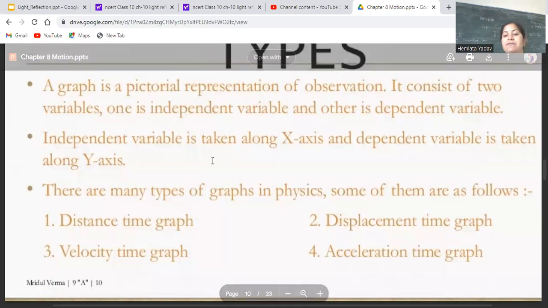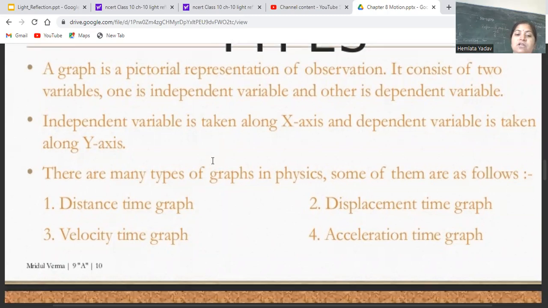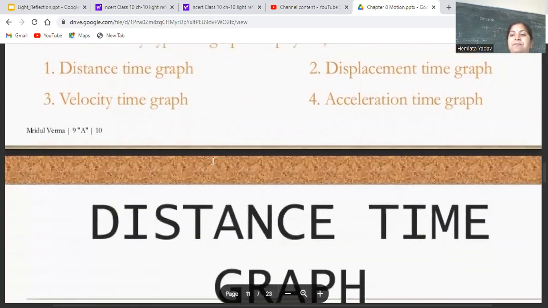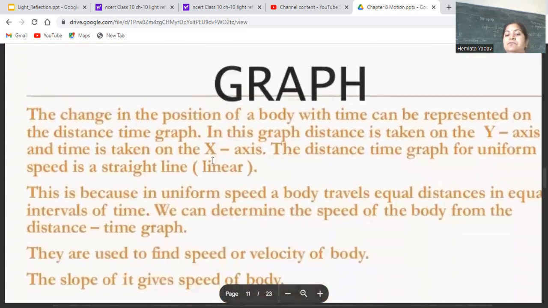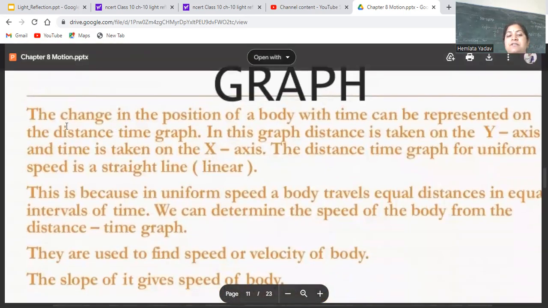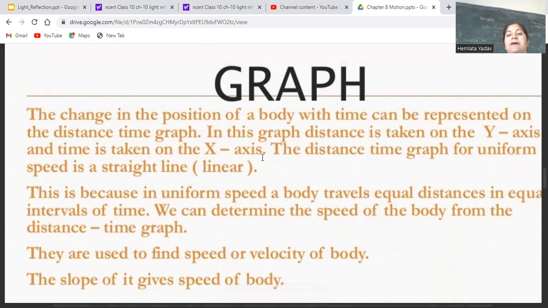There are many types of graphs in physics: distance time graphs, displacement time graphs, velocity time graph, acceleration time graph. Distance time graph: change of the position of the body with time can be represented on the distance time graph. In this graph, distance is taken on the y-axis and the time is taken on the x-axis.